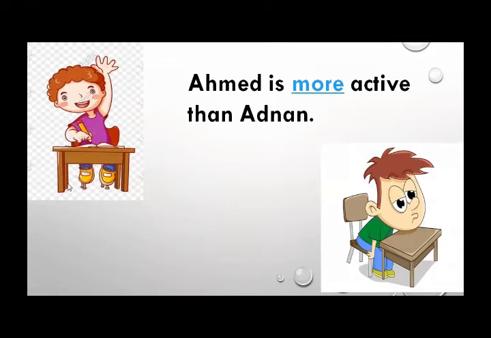Here I'm comparing Ahmad to Adnan. I'm saying that Ahmad is more active. I'm comparing two things, right? Two persons, right? Two people, Ahmad and Adnan. So Ahmad is more active than Adnan. What is Ahmad? Ahmad is more active, means he's more active.